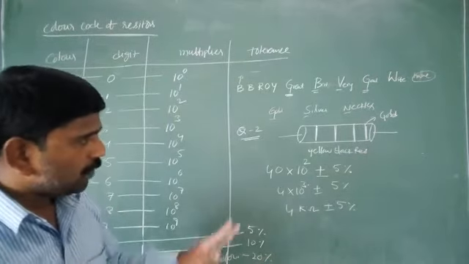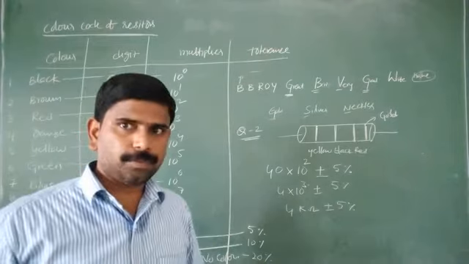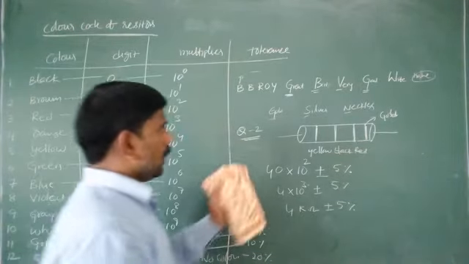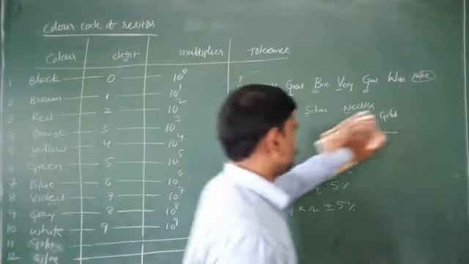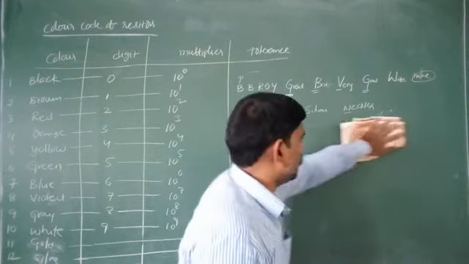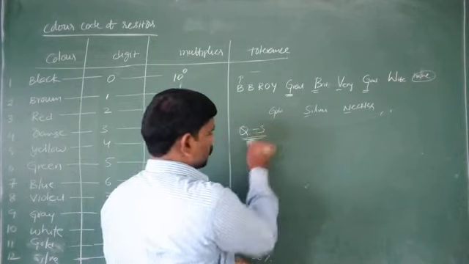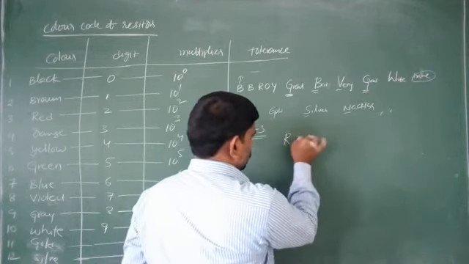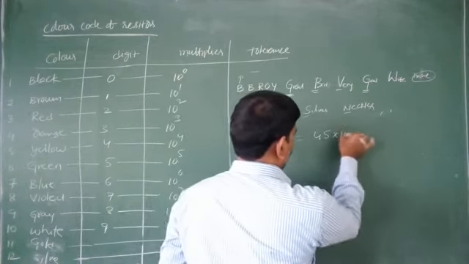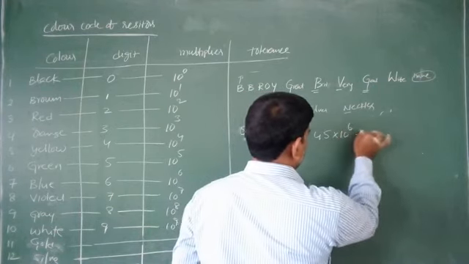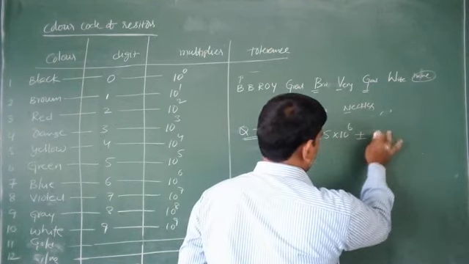Or maybe, one more: if they give the value, how do we find out the colors? Yes, observe here, one more problem. Question number 3: here they give the resistance equal to 45 into 10 to the power 6 plus or minus 10%.